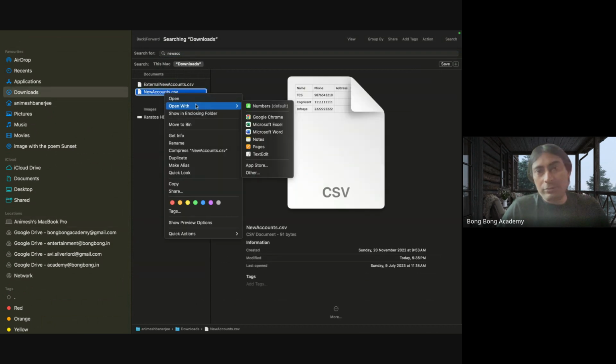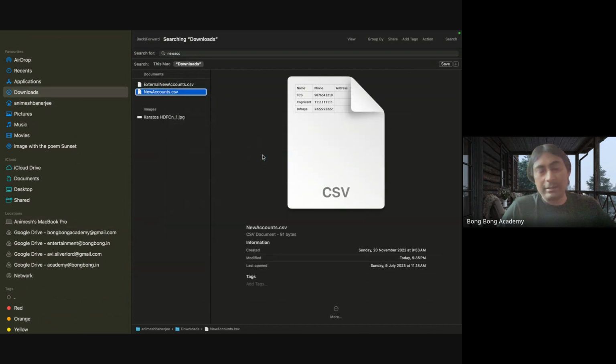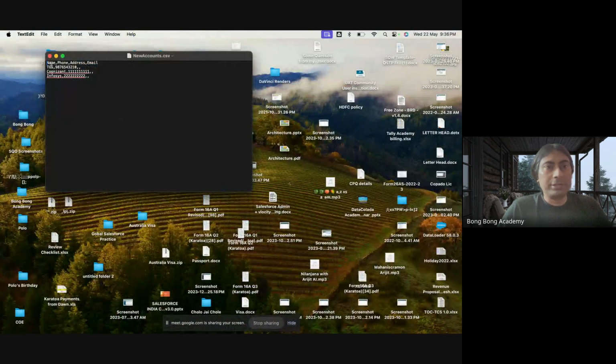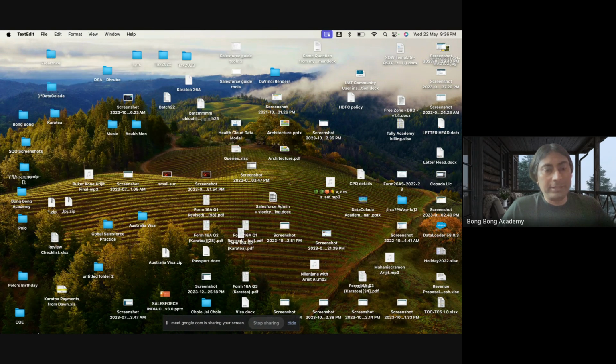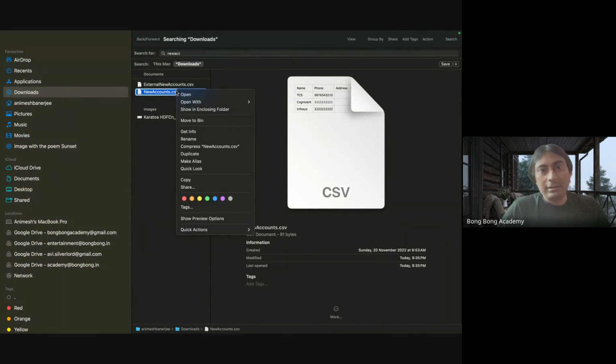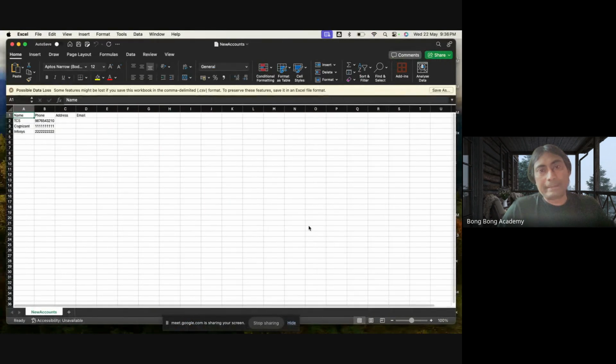So if I open with, I am on Mac, on a MacBook, but you see this same Excel sheet will open in this way, right? If you open this CSV in Excel, it will again show you the tabular view. You see?